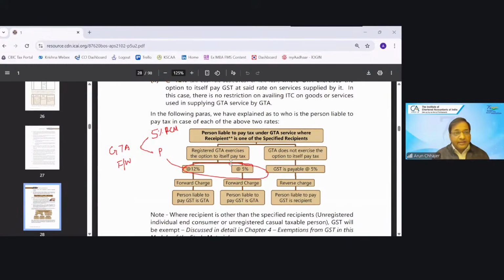Can a GTA raise two invoices to different recipients, charging two different tax rates, 5 and 12 or 5 and 18? Please always remember, answer is yes. He can charge 5% as well as he can charge 12% also according to the category of the recipient.